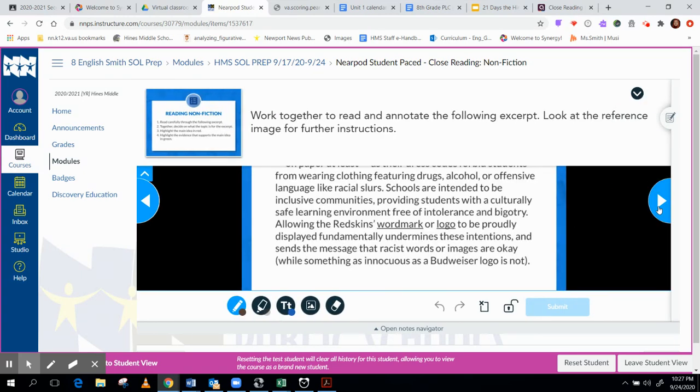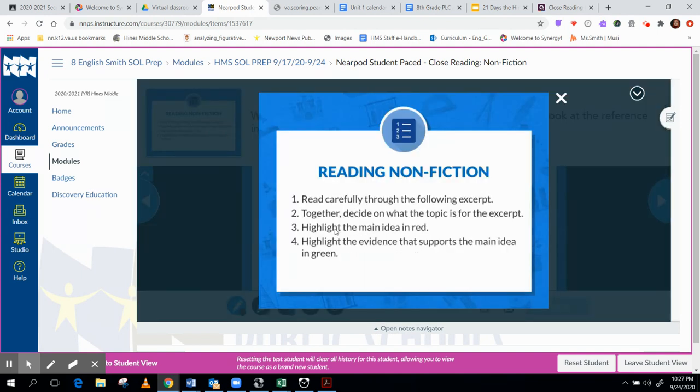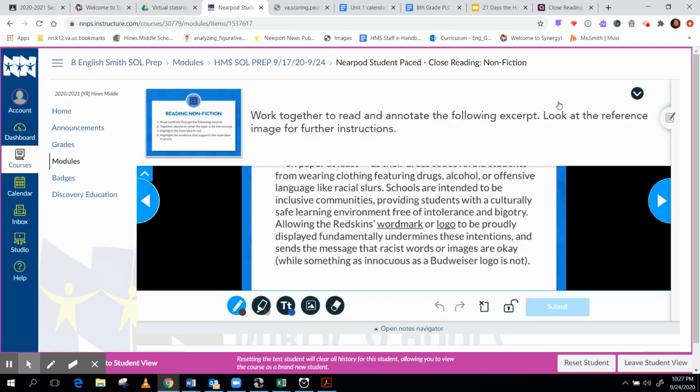You're going to highlight some things using the what, so what strategy. You click on here, you are to highlight the main idea in red and highlight the evidence that supports the main idea in green. So how do we find the main idea? We have to read it, and the main idea is usually what the entire paragraph is about. So I can't make this smaller, but oh, there we go.